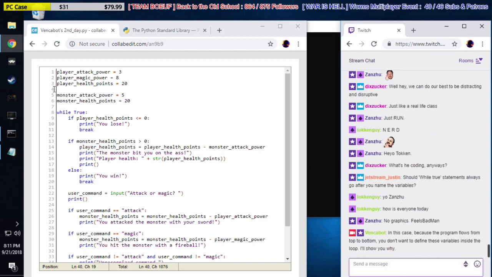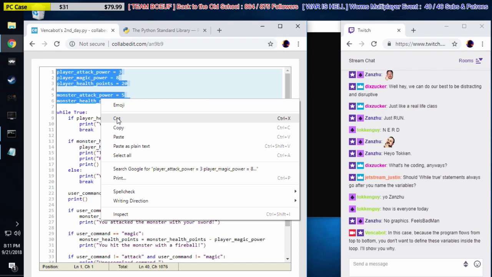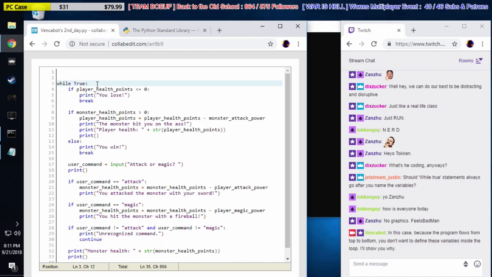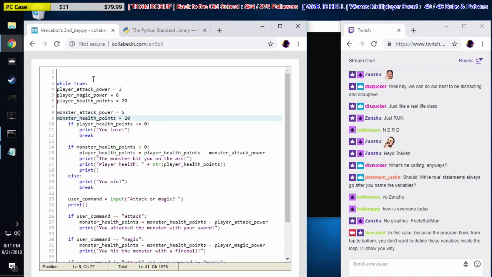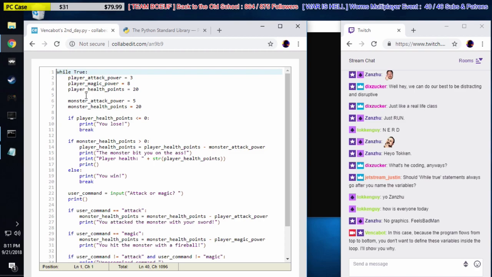We could take all these lines right here, cut these, and put them right here inside the loop. So we're going to indent them. If we don't indent them, we get an error. It's going to be a syntax error. But Justin is already realizing why this is a bad idea.